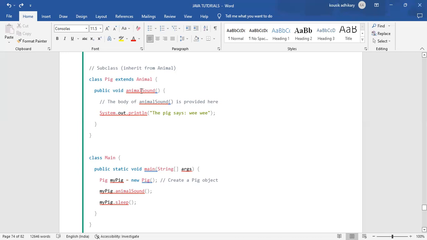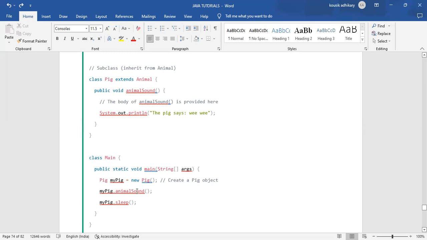That body we have provided in the pig class, because the pig class became the subclass of the animal class. Animal sound is the abstract method, available in the animal class, and just because it is an abstract method, it doesn't have a body. That body we can give in the subclass. Like here we have given a body of that abstract method in the subclass, and here using the name of that object, we are